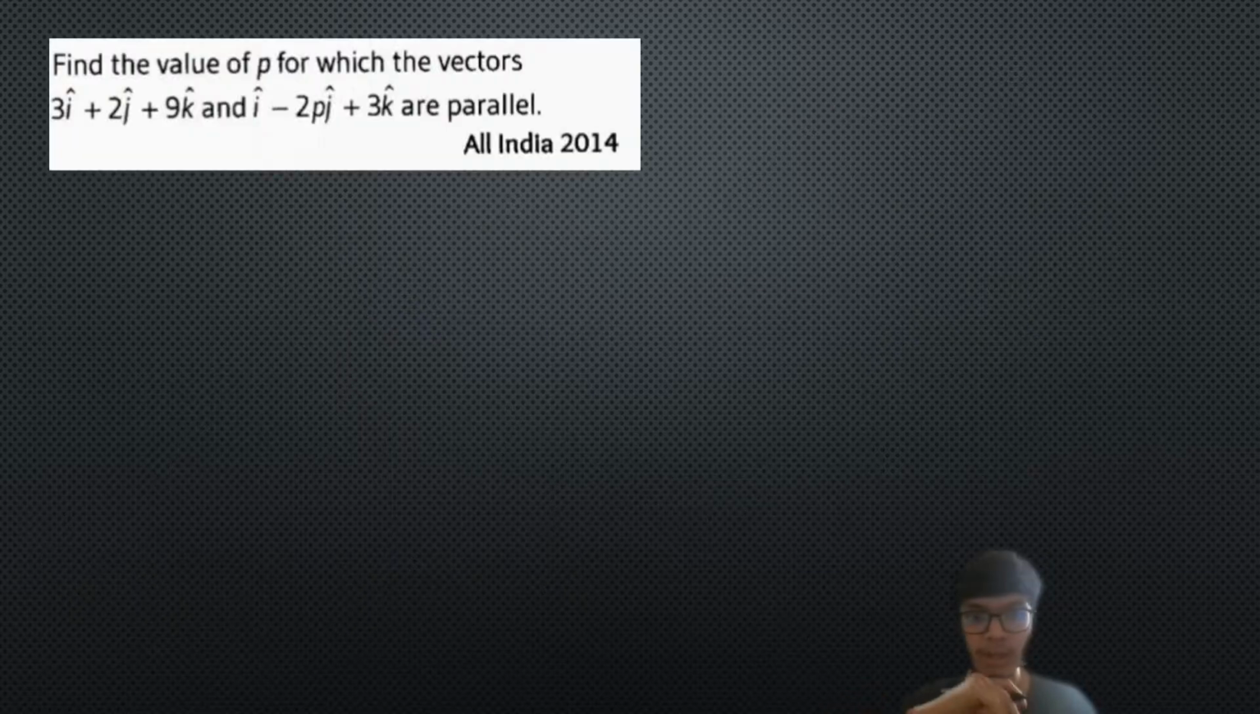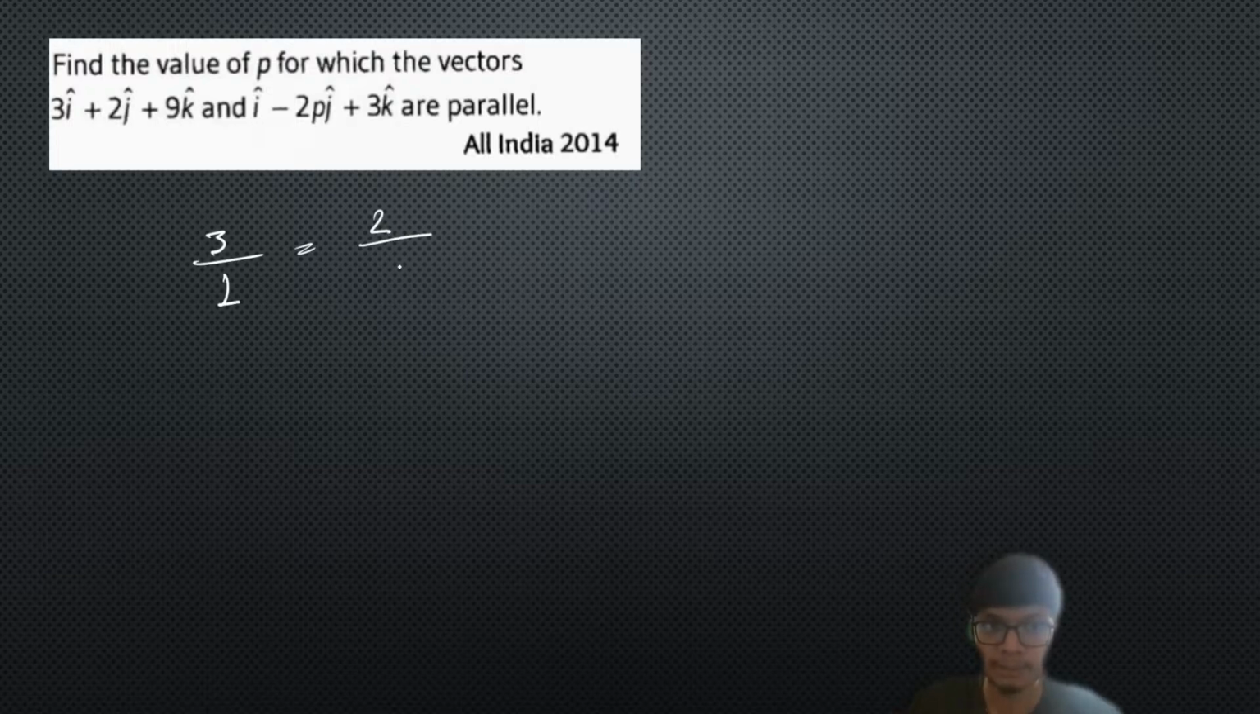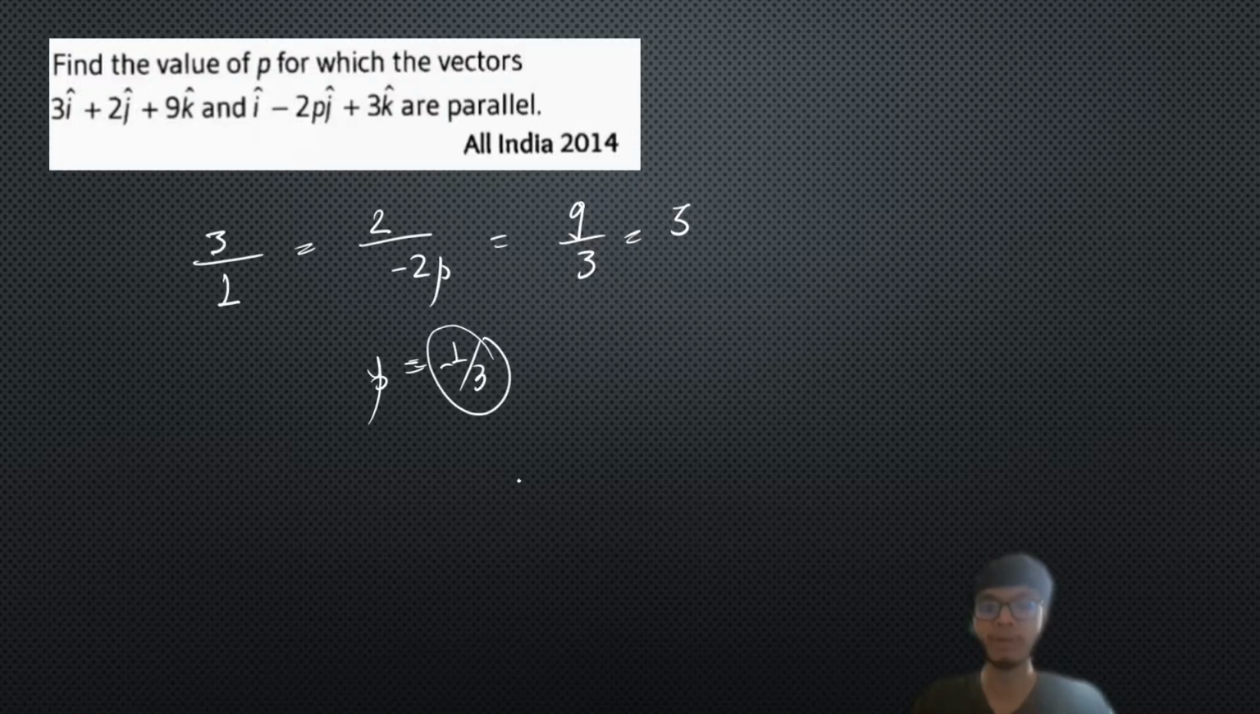Alright, so we have a very simple problem for all of us. If the given vectors are parallel, then their corresponding i cap, j cap, and k cap components are in the same ratio. So if you apply the same ratio over here, that is going to be equal to 3. So from here you will get p equal to minus 1 by 3. If you use p equal to minus 1 by 3, you will get that this set of vectors is parallel.